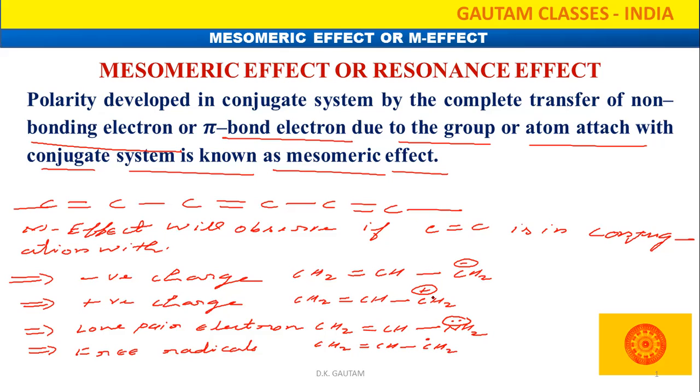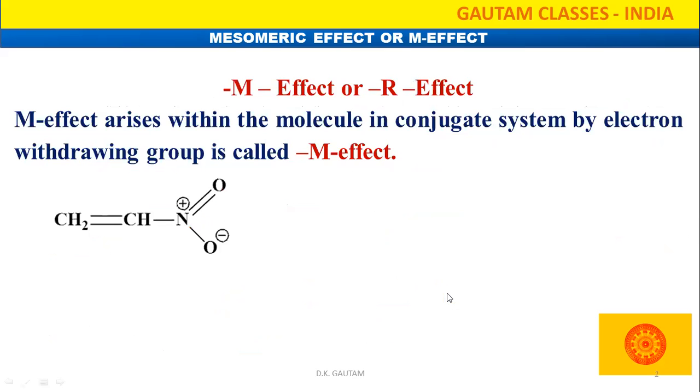So the polarity developing in a conjugate system by the complete transfer of non-bonding electron or pi electron is called the mesomeric effect. Here the mesomeric effect is of two types, plus M effect and minus M effect. What is the minus M effect?